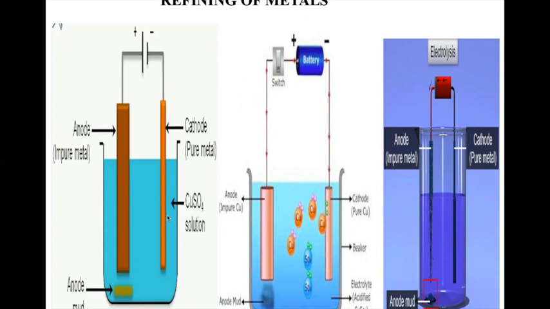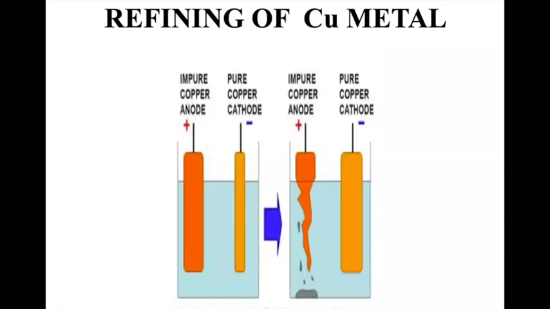This is thin. What happens? The copper is slowly going and depositing on the cathode part, and slowly this impure metal is going to become thin because the copper is being removed from here and it is being settled down on the cathode. So this is the refining of metal.